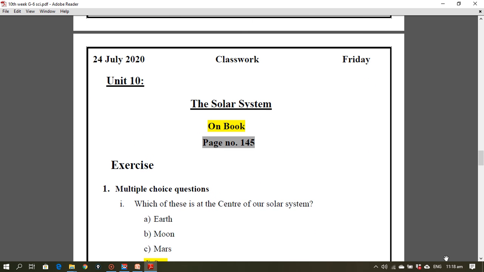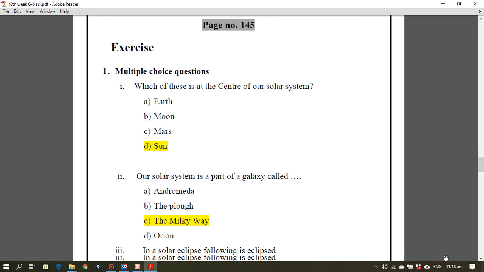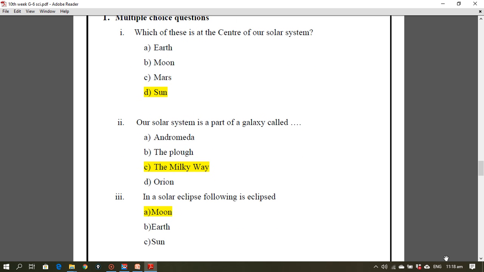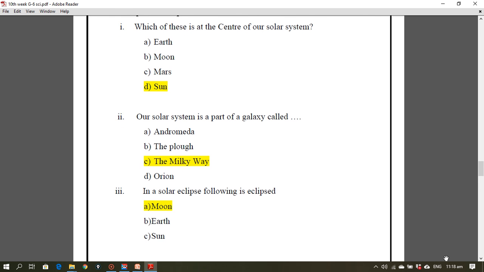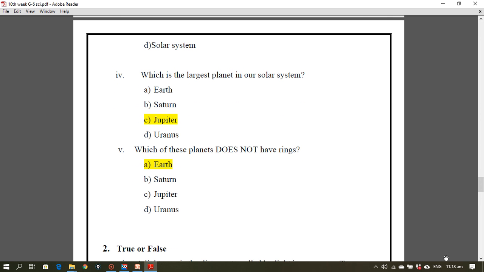Now open your books, page number 145. Question number 1, multiple choice questions. Which of these is the center of our solar system? Sun. Our solar system is a part of a galaxy called Milky Way. In a solar eclipse, the following is eclipsed: moon. Which is the largest planet in our solar system? Jupiter. Which of these planets does not have rings?